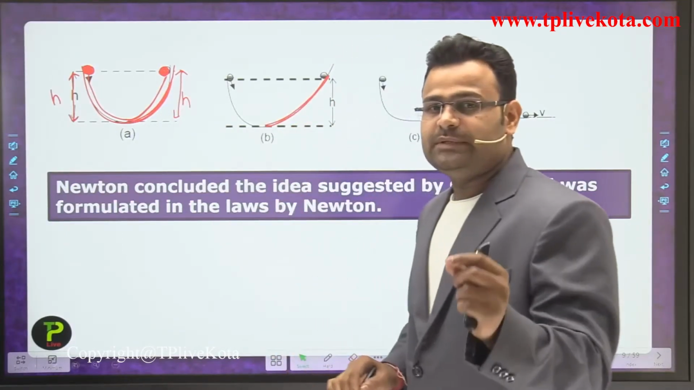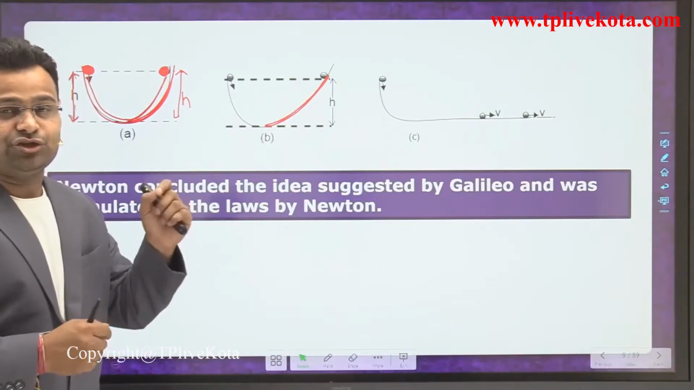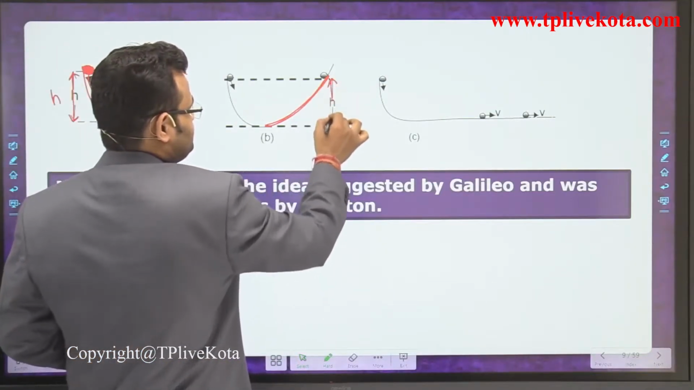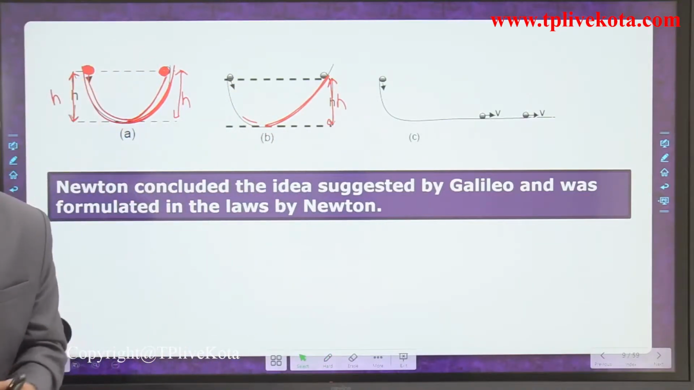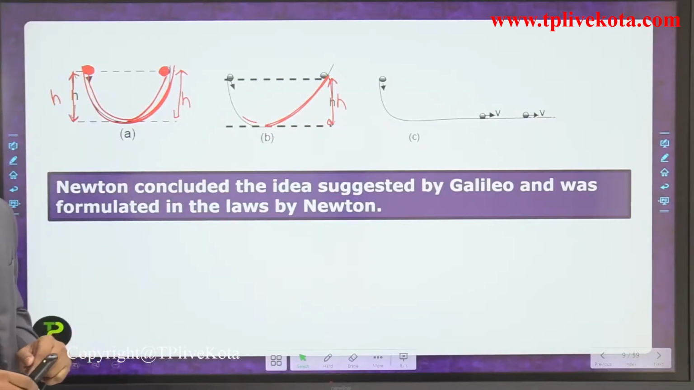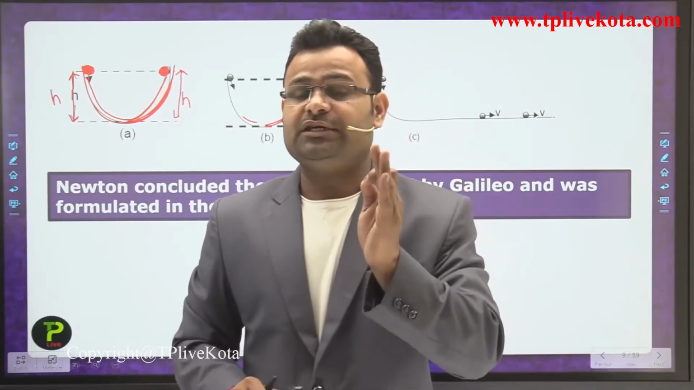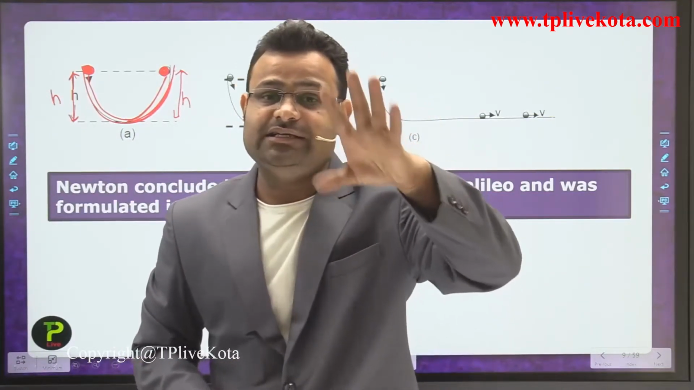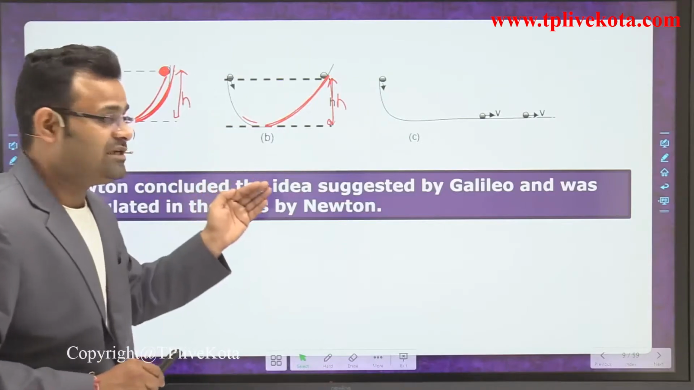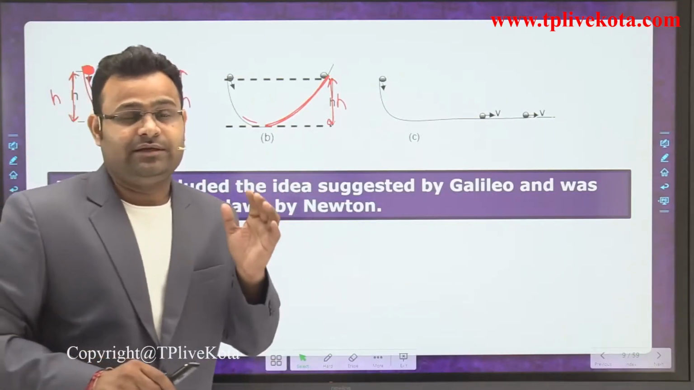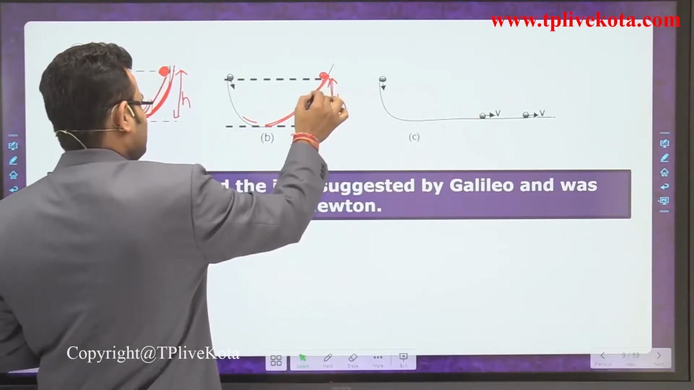Now he again drops that ball, and again that ball keeps moving until it approaches the same height h. In the second part it covers a longer distance compared to the previous one. Why is it covering a longer distance? Because it wants to reach the same height from which it was released. After achieving that height, it comes down.